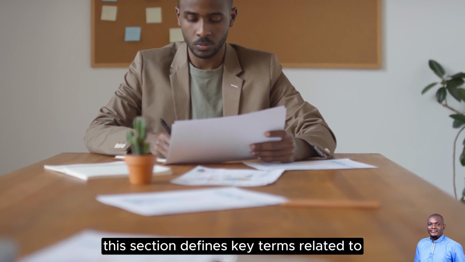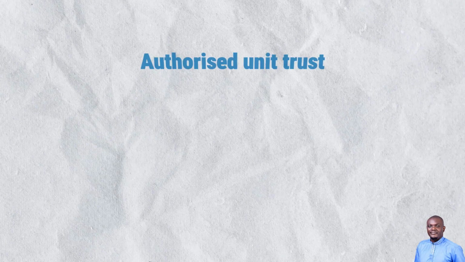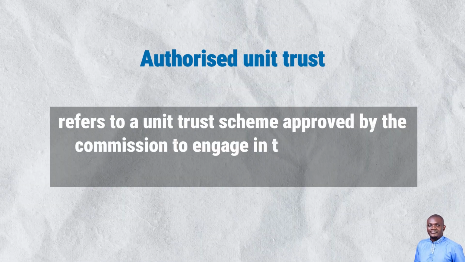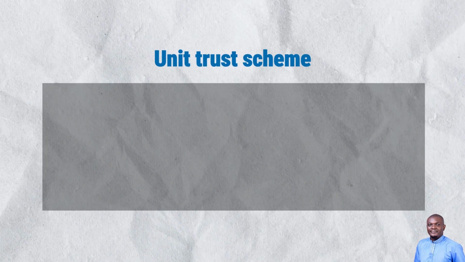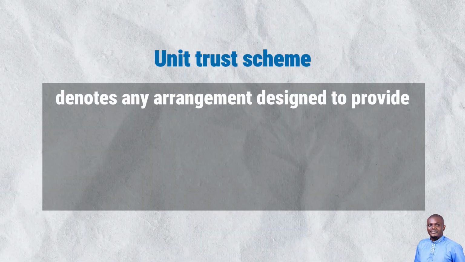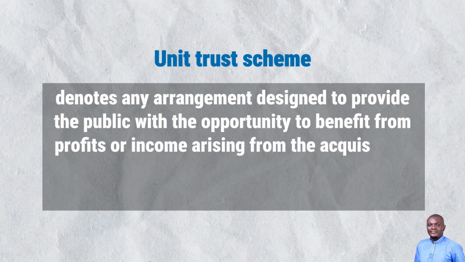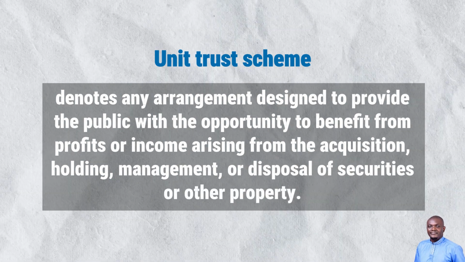This section defines key terms related to authorized unit trust scheme for the purpose of taxation. Authorized unit trust refers to a unit trust scheme approved by the Commission to engage in the business of dealing in a unit trust scheme. Unit trust scheme denotes any arrangement designed to provide the public with the opportunity to benefit from profits or income arising from the acquisition, holding, management, or disposal of securities or other properties.